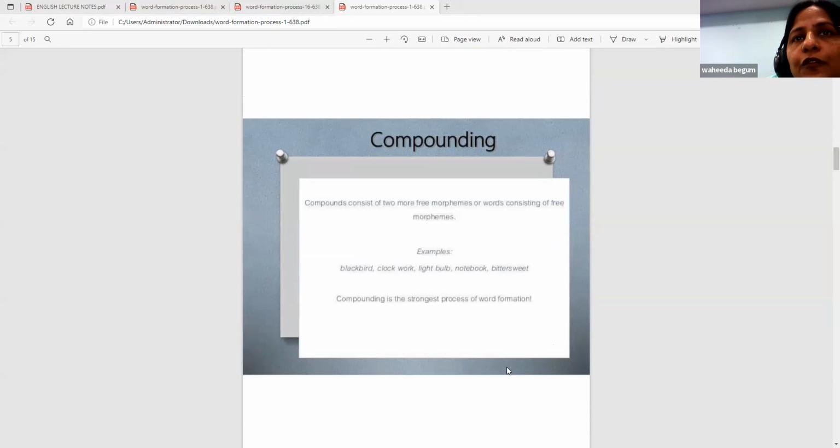These are some of the types. Compounding consists of 2 or more free morphemes, or words consisting of free morphemes, like blackbird, clockwork, light bulb, notebook, bittersweet, hallmark. These are the compounding words. It's the strongest process of word formation because we are forming footpath. I gave you the example yesterday: blackbird, bluebird, white whale, sidewalks, like these.